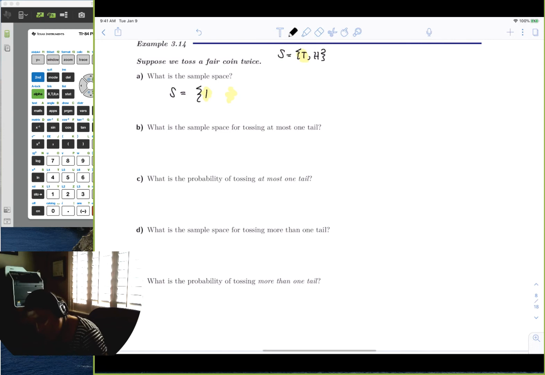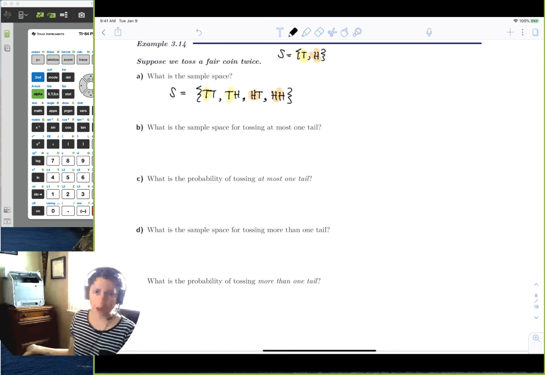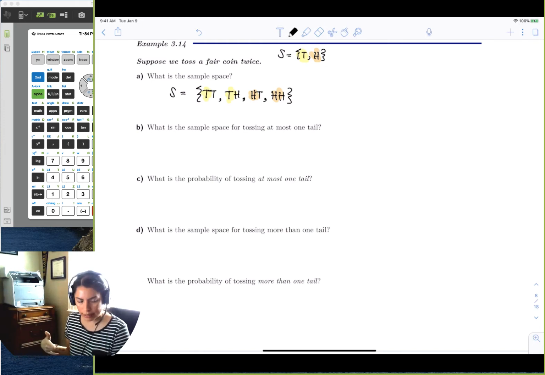If I tossed a tails first, what could I toss on the second toss? Well, another tails. And if I tossed a tails first, then I could toss a heads. Now let's do heads first. If I tossed a heads first, then I could toss a tails. And if I tossed a heads first, then on the second toss, I could toss a heads. So those are the 4 outcomes for tossing a coin twice.